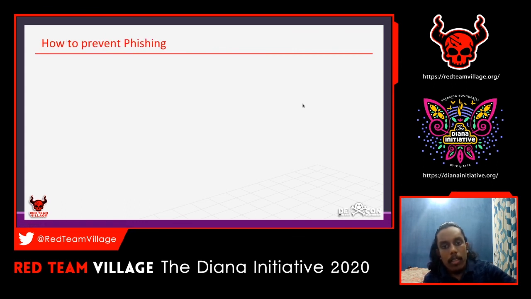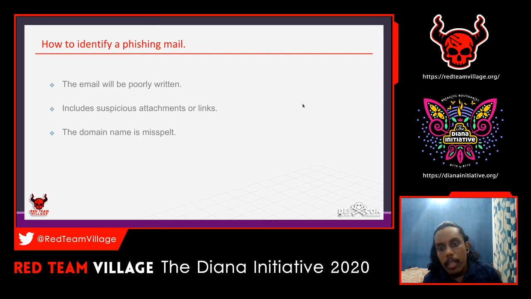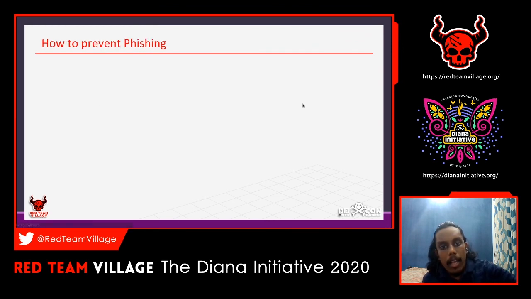That is the biggest thing that you have to check, as I showed before. And to prevent phishing, you need to keep informed about the latest phishing techniques that are happening right now. So you have to stay updated every time, and think before you click.